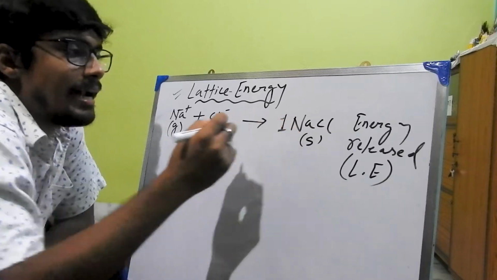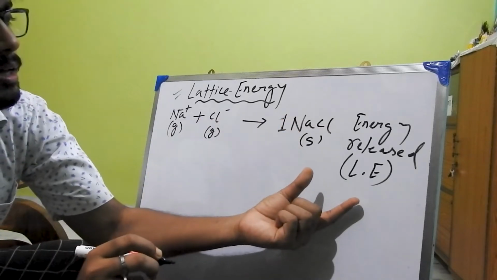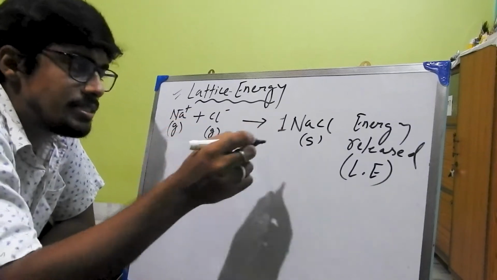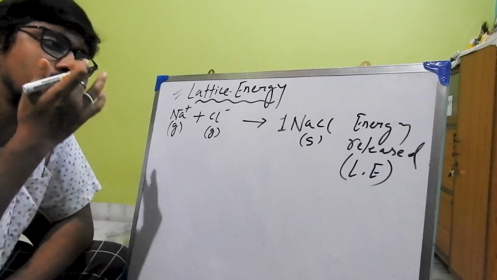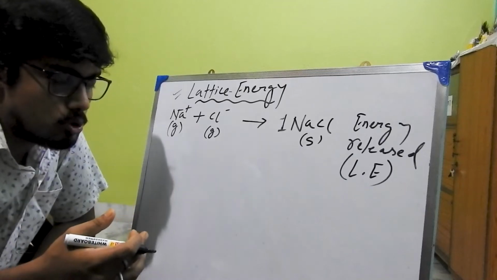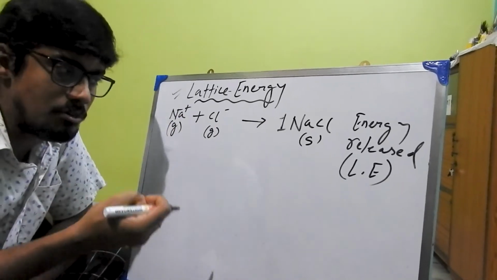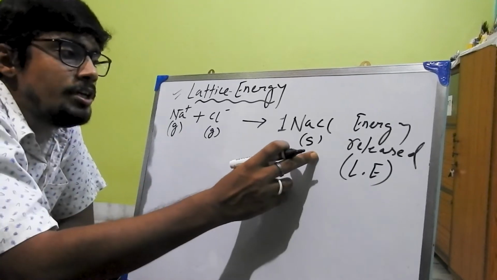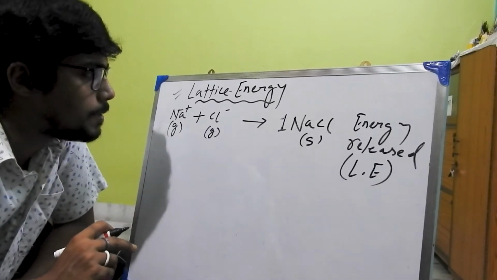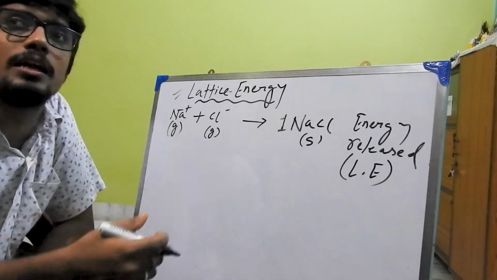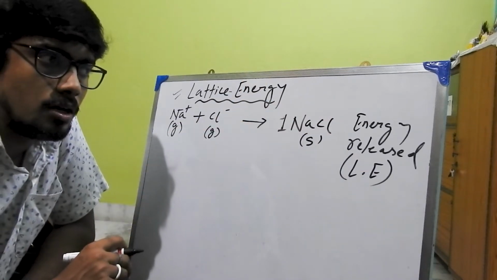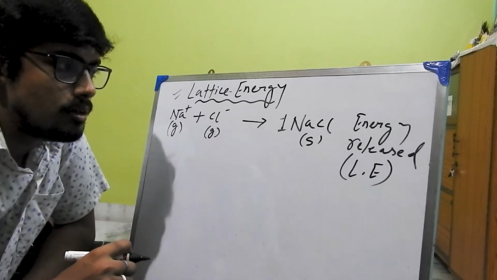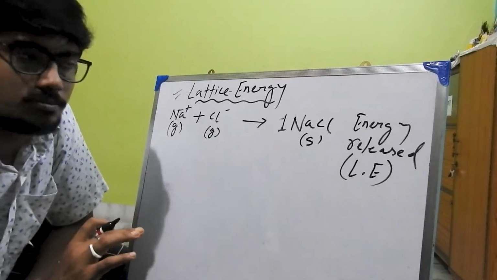And we have to say that during this release of energy, the system gets stability. We all know that to attain stability, every system releases energy. Now, during the formation of NaCl, an amount of energy is released to get the system stable. That is known as lattice energy, right?